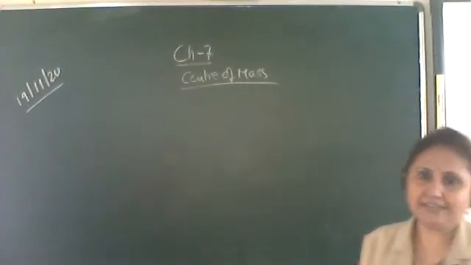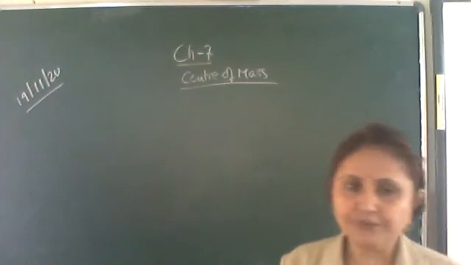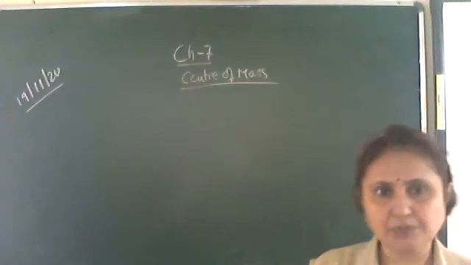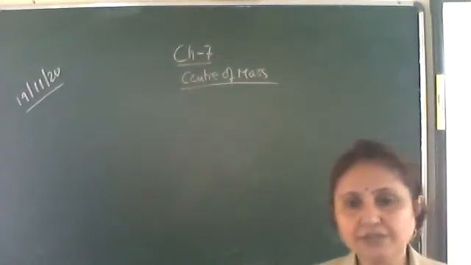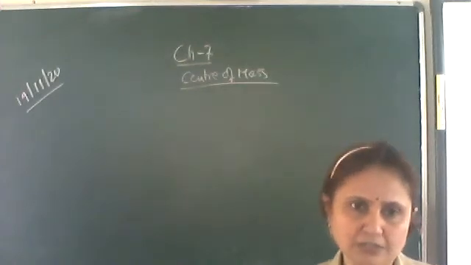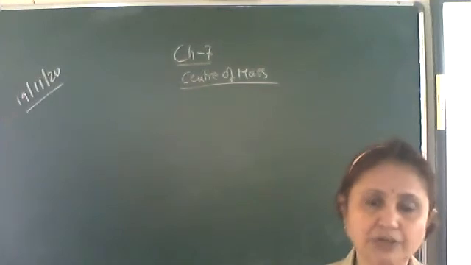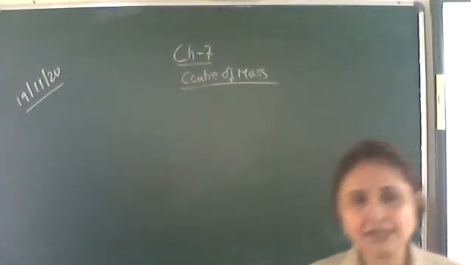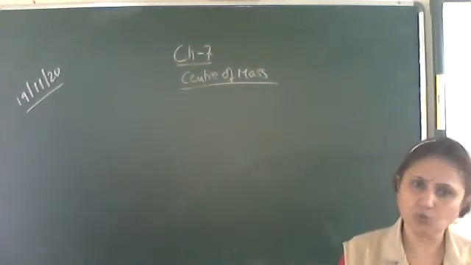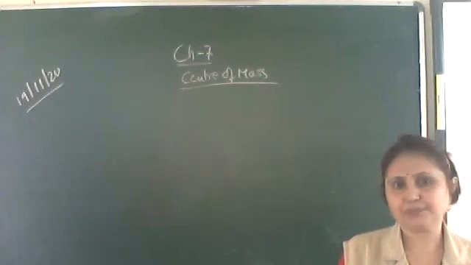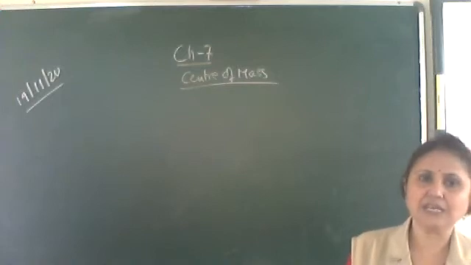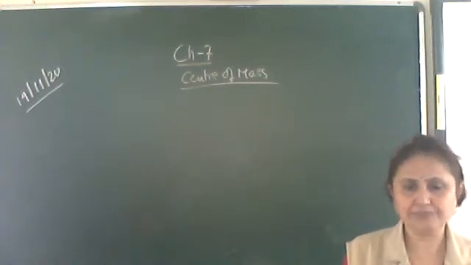Okay, now here we'll derive the expression of center of mass. For the simplest system, we'll consider a system, this rigid body, you can call it a system, in which there are only two particles. Otherwise, a rigid body has a number of particles. We'll derive the expression of center of mass for this two particle system, and then we'll generalize this formula for n number of particles.